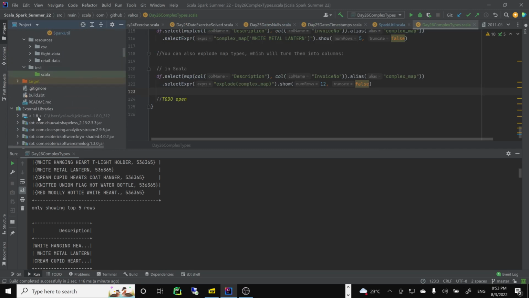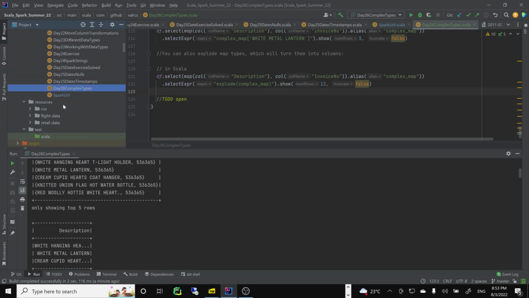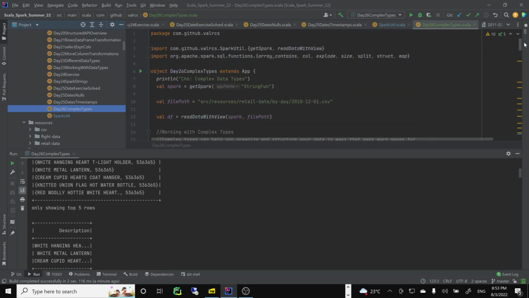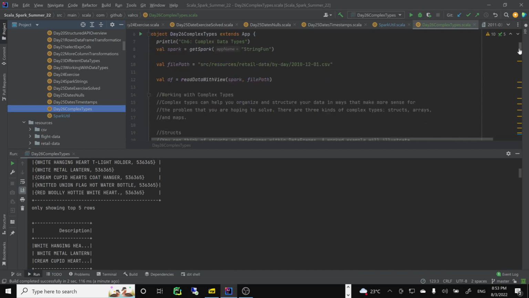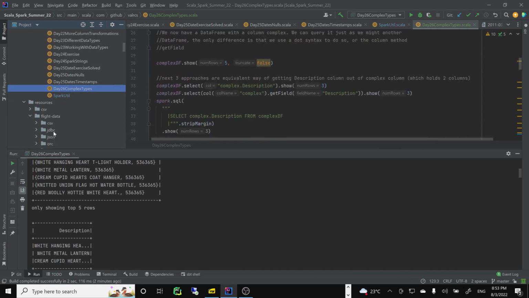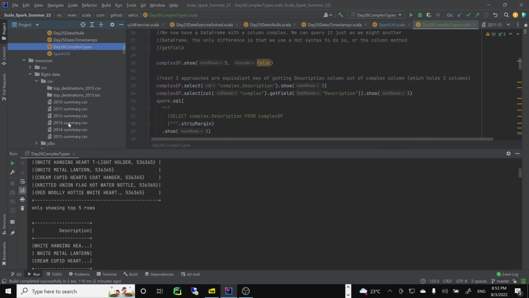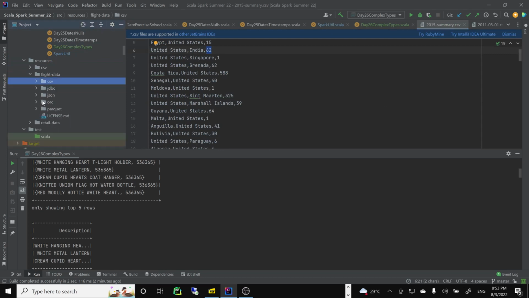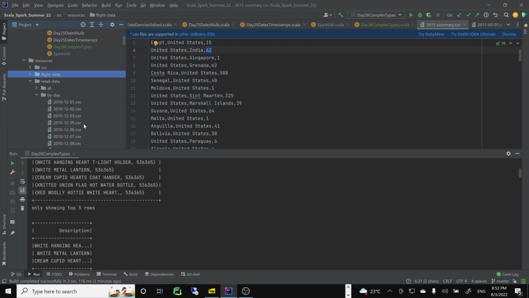It's using 1.8, not 11 anymore. 1.8 here, from a different directory. You can see CSV resources, we had retail data. Let's see what we have here. What interesting thing would we have? Retail data. So let's do something maybe with flight data. Do we have anything interesting here? Top destinations, 15 summary. Was this interesting? United States, not really interesting. No. We'll need some more data for something interesting here. Maybe I guess we'll stick with retail data.